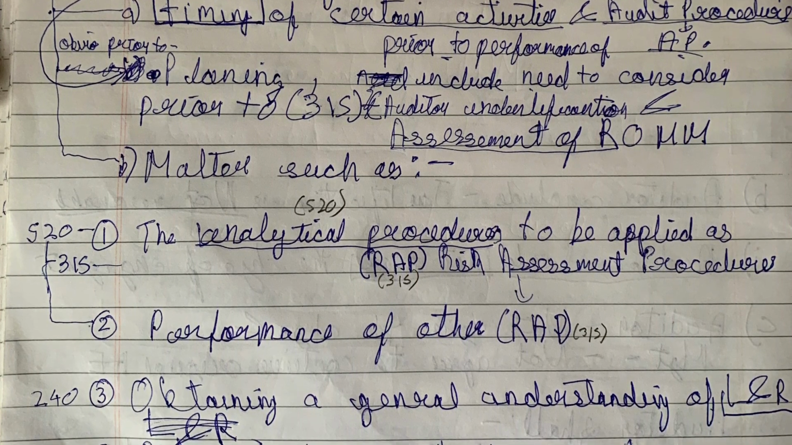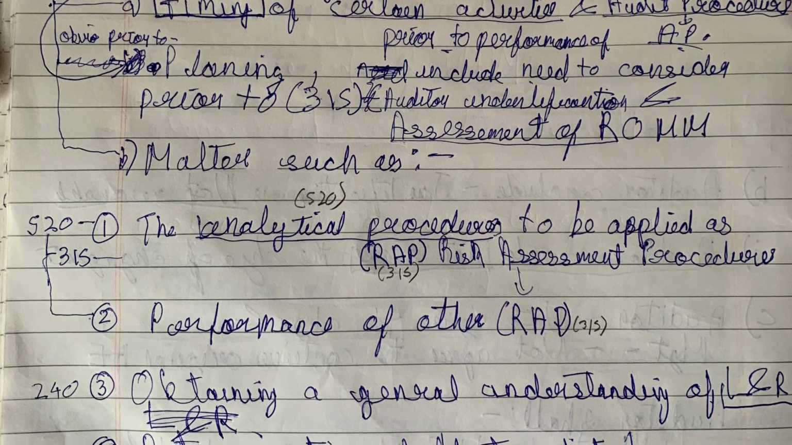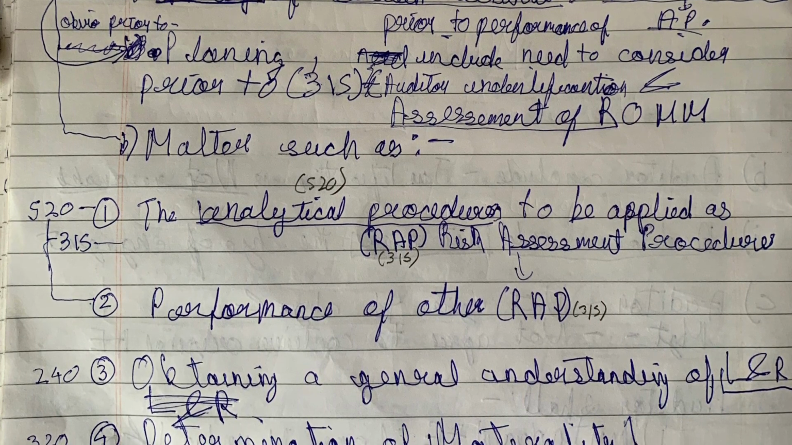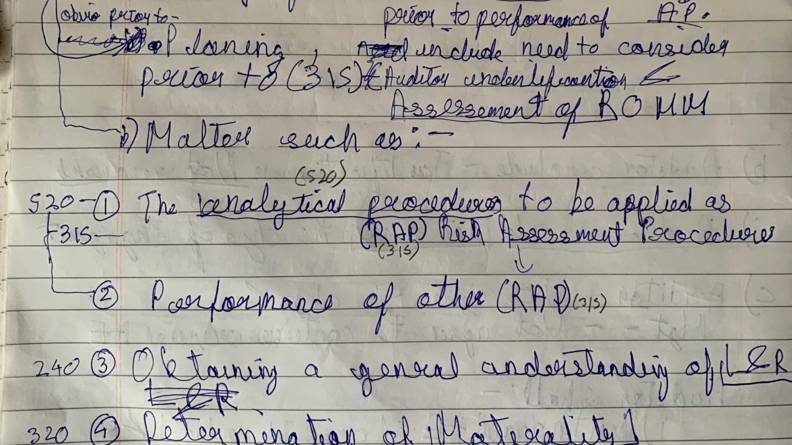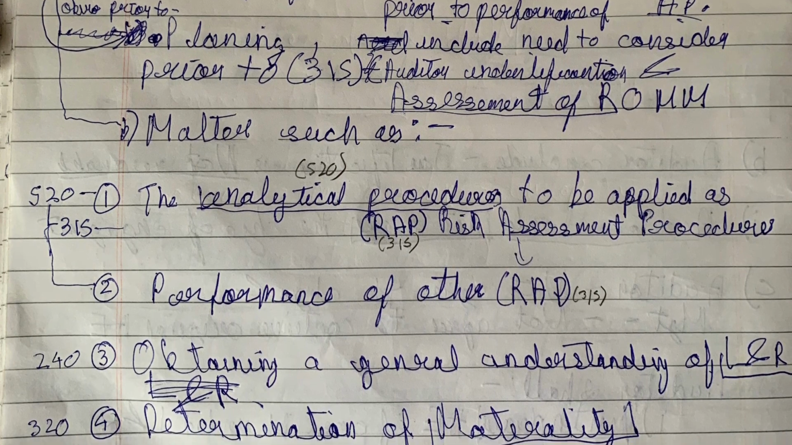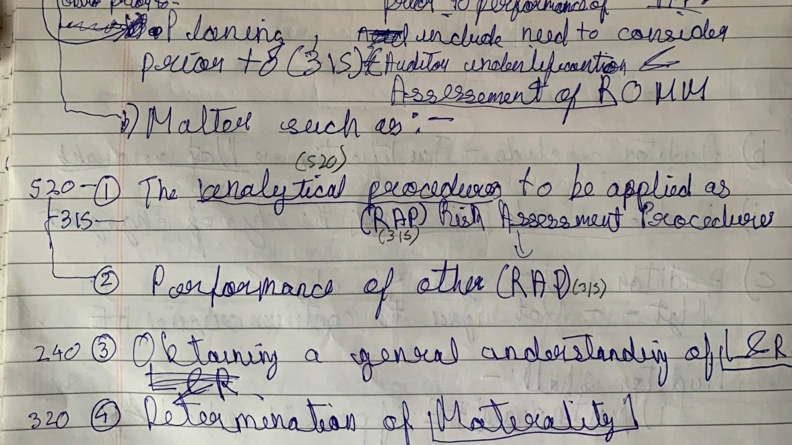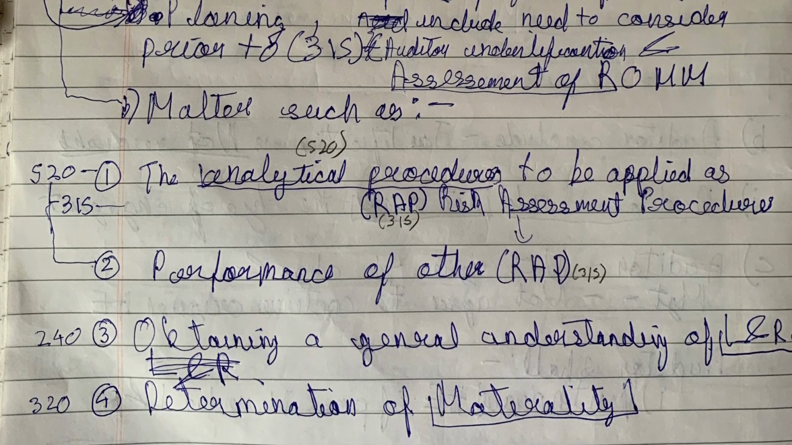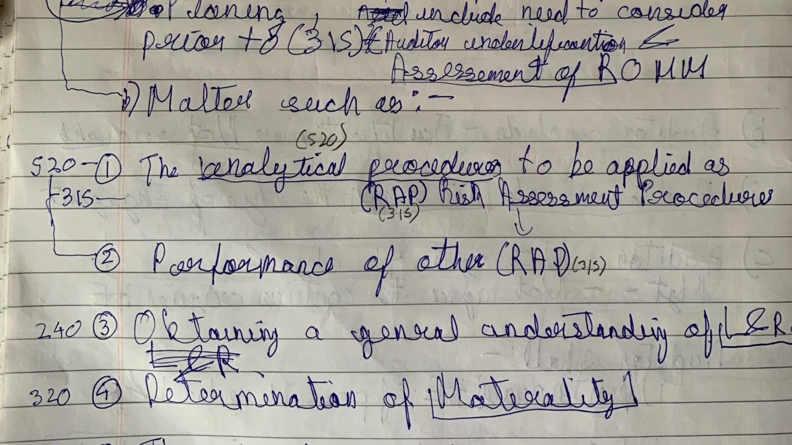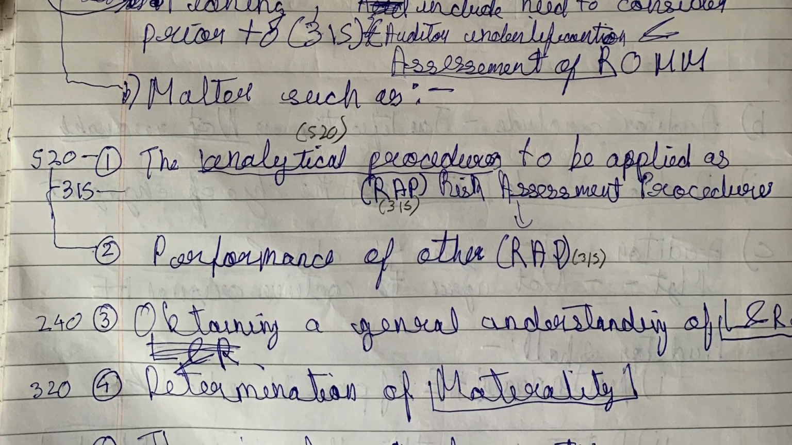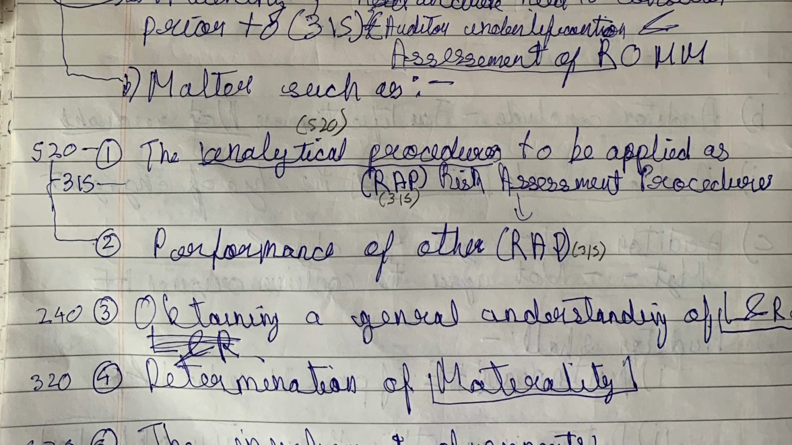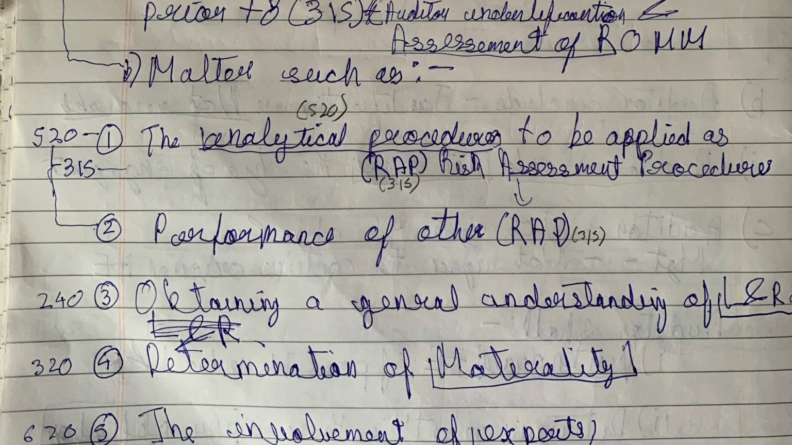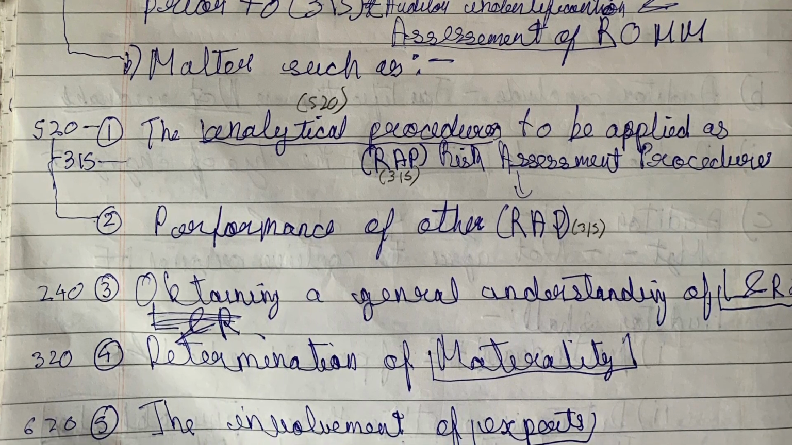It involves timing of certain activities. Next, planning includes matters to consider prior to the auditor's identification and assessment of risk of material misstatement, such as analytical procedure to be applied as a risk assessment procedure, performance of other risk assessment procedure, obtaining a general understanding of law and regulation, determining materiality, and the involvement of experts.